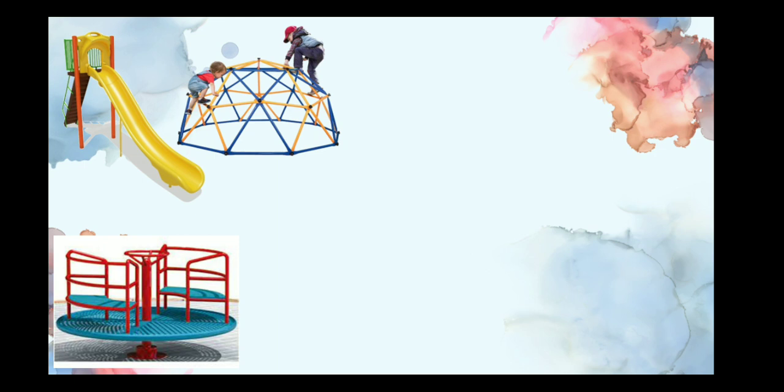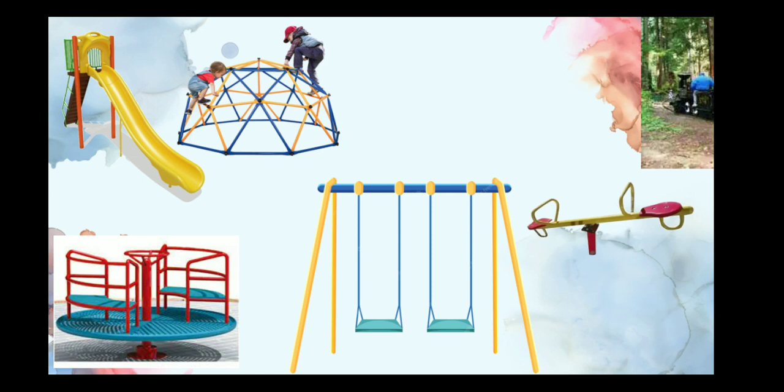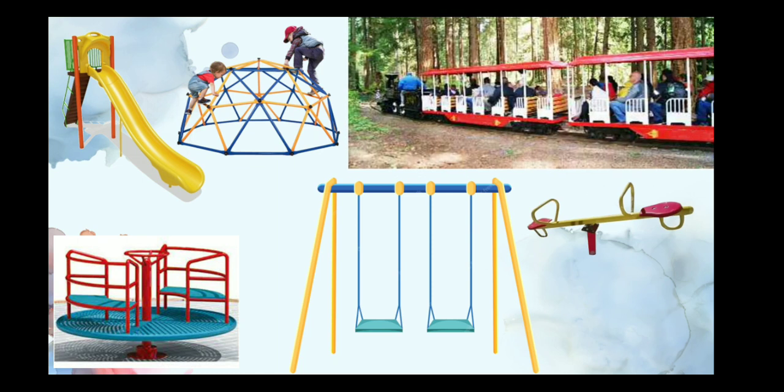What is this ride called? Very good. It's a slide. And where do you see it? Correct. At the park. What is this? Yes, this is Jim. And what is this? Merry-go-round. What is this? These are swings. What is this? This is a seesaw. And what is this? This is a train ride. All of these different rides and some others are seen at the park.